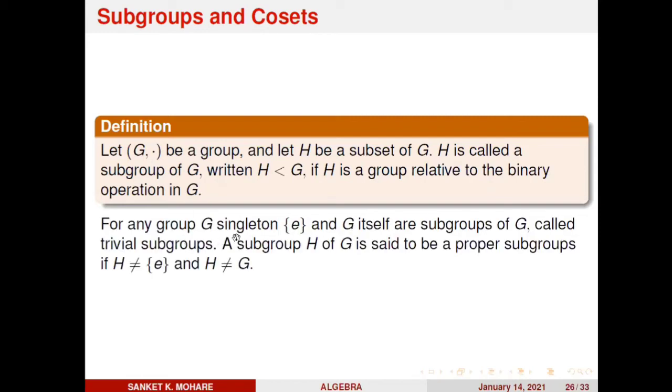For any group G, the singleton set E and G itself are subgroups of G called trivial subgroups. That's why every group has at least two subgroups.